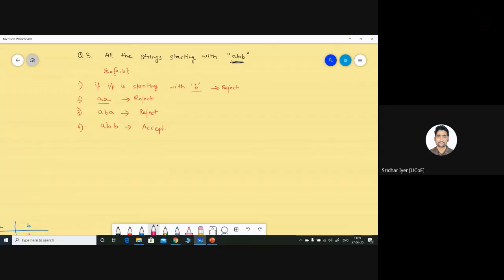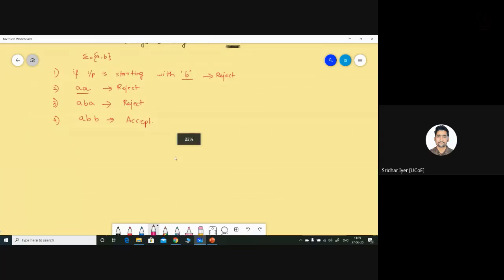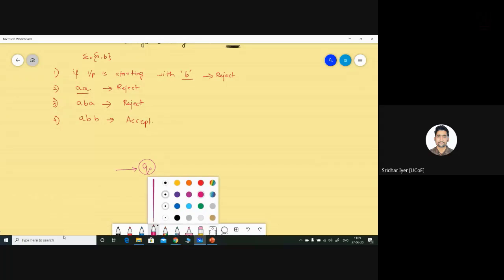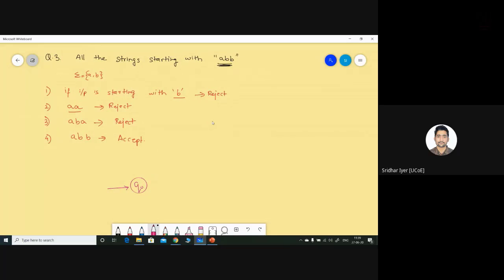Initially, I'm having the state Q0, because I'm not having any start state. So the simulation will begin with Q0 itself. Firstly, what you could do is construct what exactly is required from you, or what exactly is being asked in the question. So we know that it is asking me to accept the strings starting with ABB. So what I can do is create something like this.